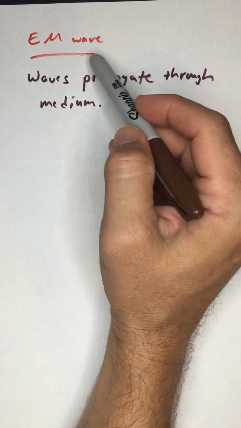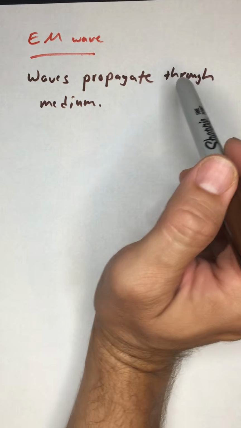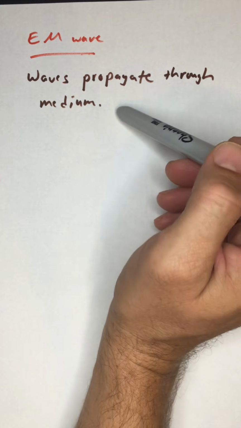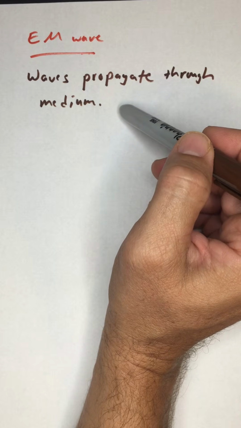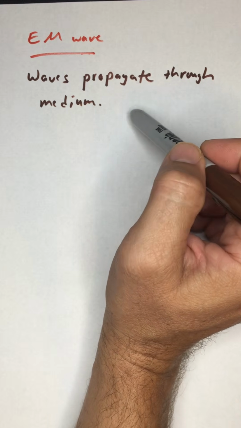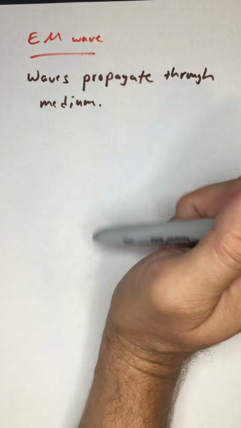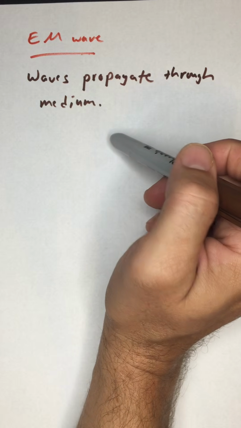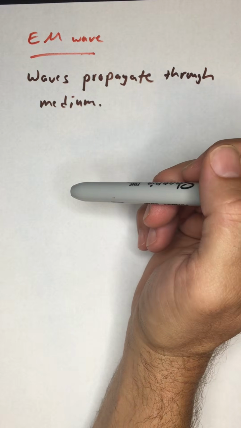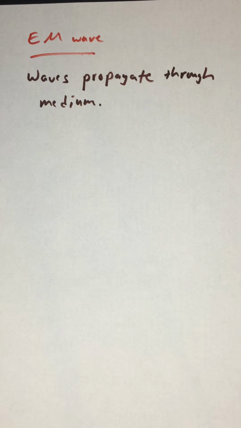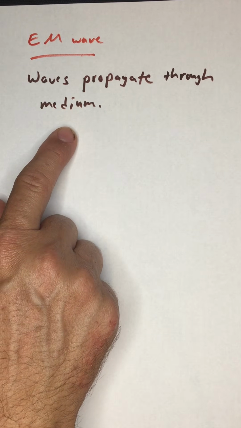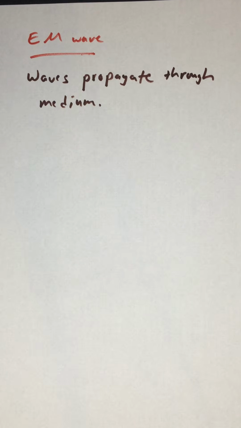EM waves are not precisely like that. Their propagation doesn't necessarily depend upon the medium. They don't use the medium as a means of propagation, but they still propagate through a medium. You're watching this on a computer or a phone screen, which is producing light, which is propagating through the medium of the air to your eyeballs. Light from the sun propagates through a vacuum and then propagates through our atmosphere. So they're going to travel through something even though they don't need the medium to propagate like mechanical waves do.